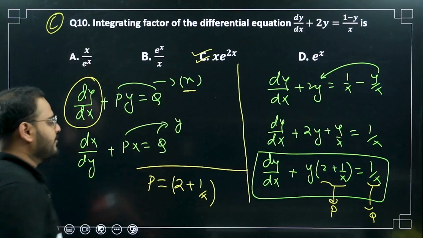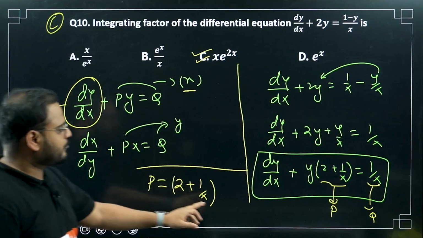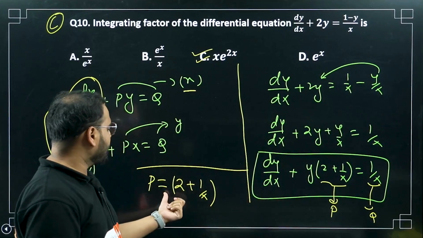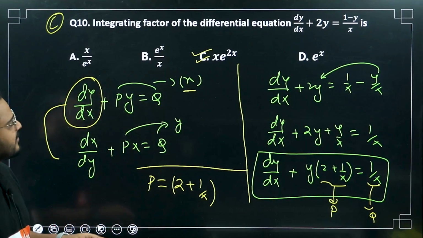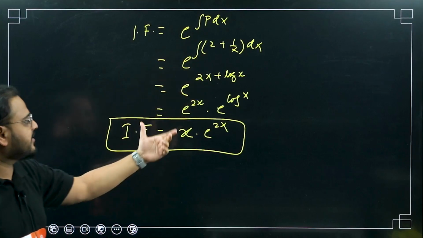Have a look. Remember these two forms, okay? After that, you put the value of p in the integrating factor expression that we have, e power integral of p dx, and then integrate it, and you're going to get the answer.